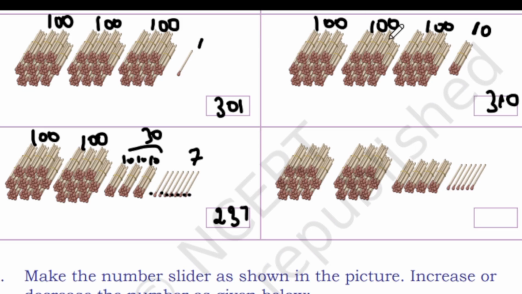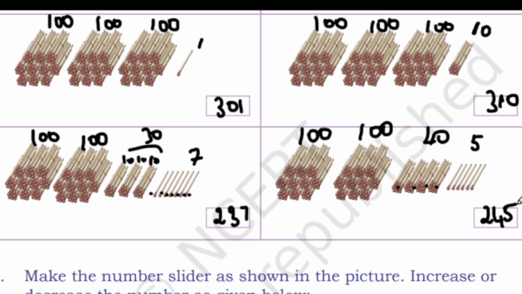Okay. So next we have here 100, 100, and we have 1, 2, 3, 4. So 4 tens, which is 40. And loose sticks we have 1, 2, 3, 4, 5. So 5 loose sticks. So 100 plus 100 is 200. 200 plus 40 is 240. 240 plus 5 is 245.